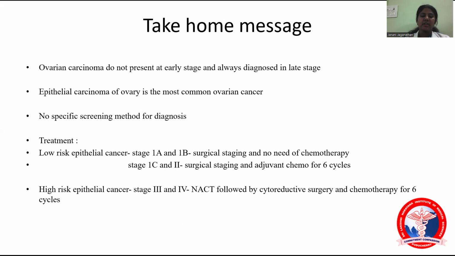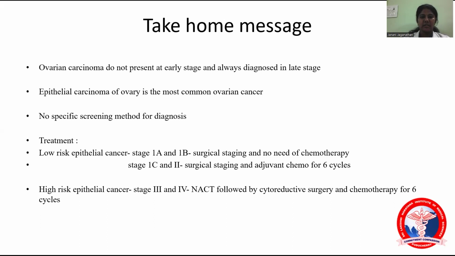In high grade epithelial carcinoma, that is stage 3 and 4, the aggressive tumors, where patients most commonly present, the patient should first be given neoadjuvant chemotherapy, followed by cytoreductive surgery. In cytoreductive surgery, the residual disease should be less than 1 centimeter, followed by chemotherapy for 6 cycles.